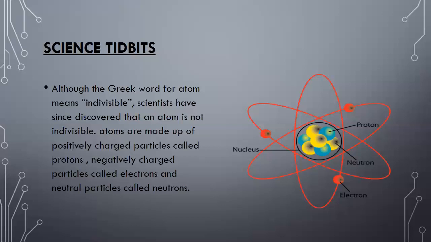The positively charged particles are called protons, negatively charged particles are called electrons, and the neutral particles are called neutrons. These three particles are called fundamental particles. So the new picture of the atom is that the atom is not the smallest particle, but a particle smaller than an atom exists inside the atom.